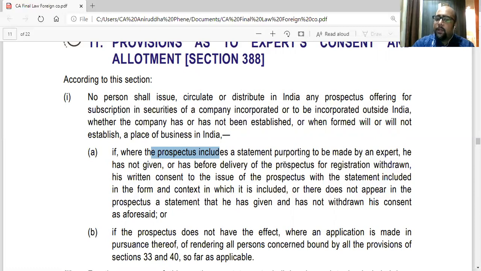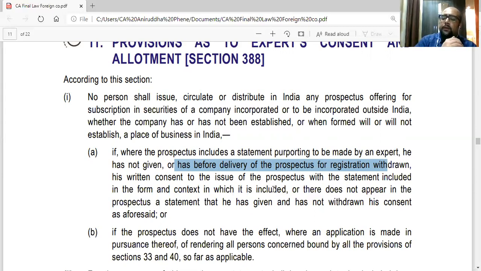Secondly, if before delivery of the prospectus for registration, he has withdrawn his consent to the issue with the statement included in the form and context in which it is included. So they are saying that before delivery of the prospectus for registration, he withdrew his written consent to the issue of the prospectus with the statement included in the form and context in which it is included. So we cannot issue the prospectus.